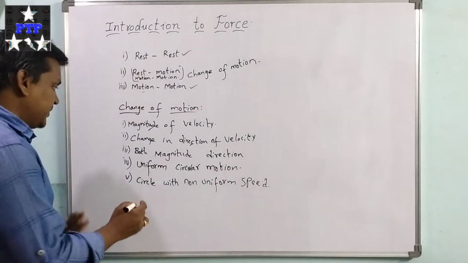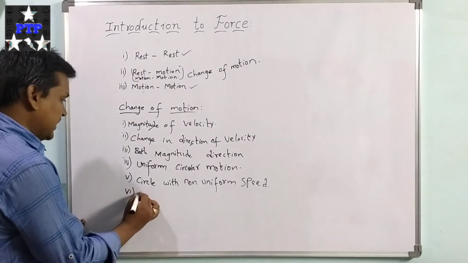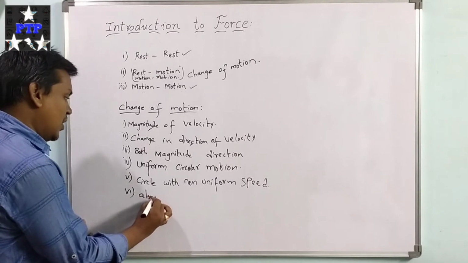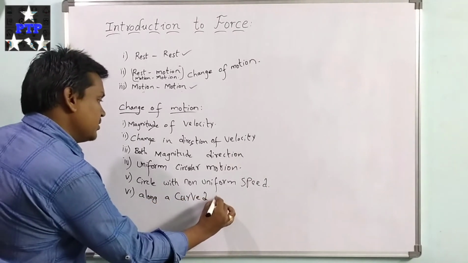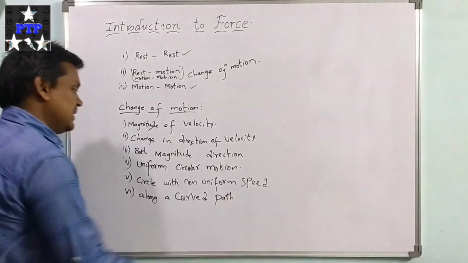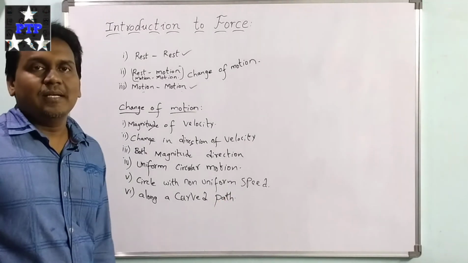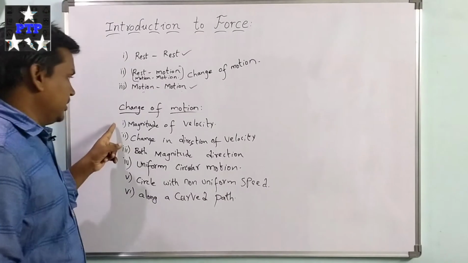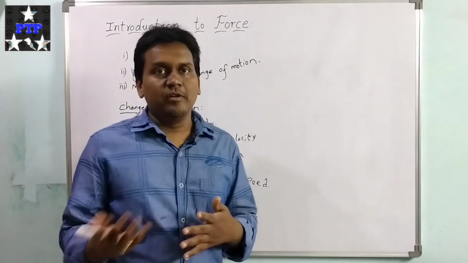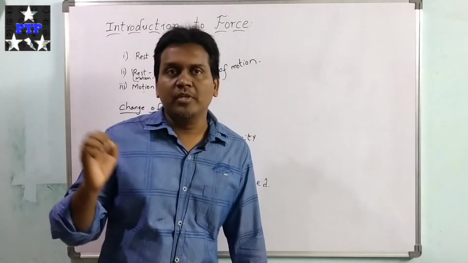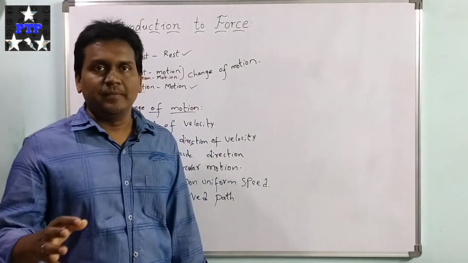In the same way, if a body is moving along a curved path, then also it experiences a change of motion. So these are all the situations when the motion of the body changes.